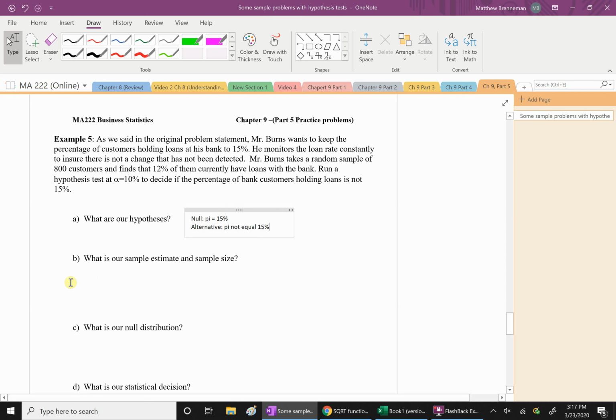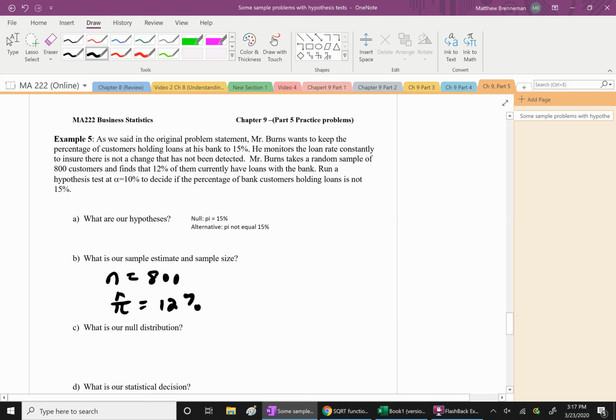Okay, our sample size and our estimate: we know that our sample size is 800 when we read the problem. And our pi hat, our sample estimate, is 10%. Oops, I'm sorry, it's 12%. Be a little careful. Don't get alpha confused with the sample percentage, okay?